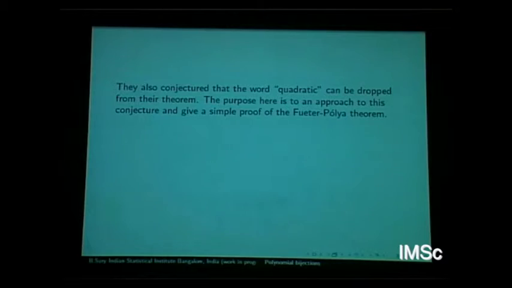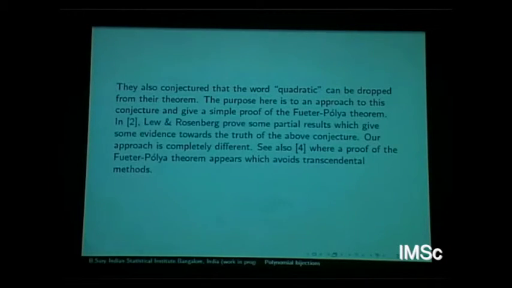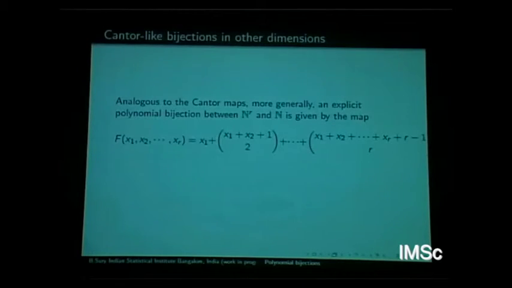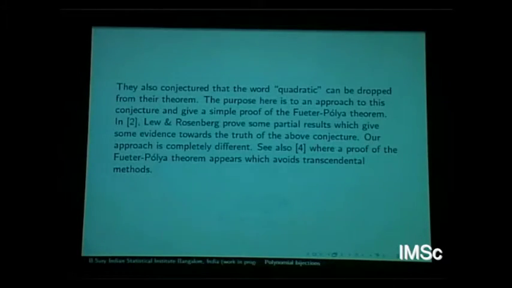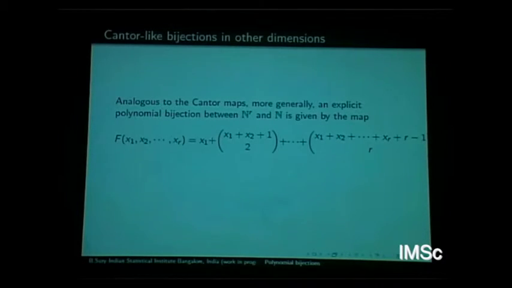The idea is to give an approach to this conjecture, hoping to solve it later, not now. But at least it gives a hold on how to prove the original theorem of Fueter and Polya, giving another proof of that. I should also mention some other results. Reference 4 is by Maxim Semirnov, who was a student of Matiyasevich. He has also given an elementary proof of the Fueter-Polya theorem, that these two are the only polynomials of degree 2. So we are going to give another proof. I just make some small observations.